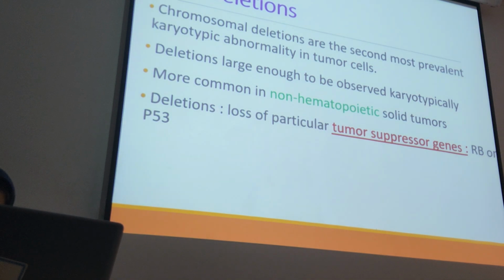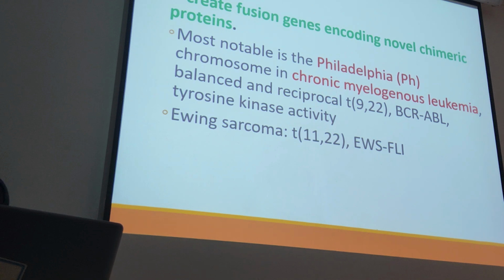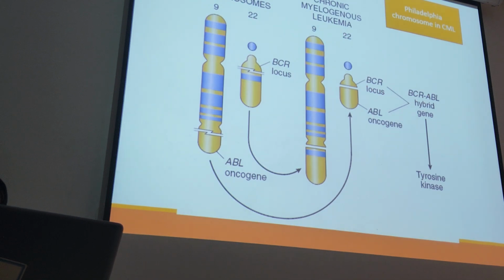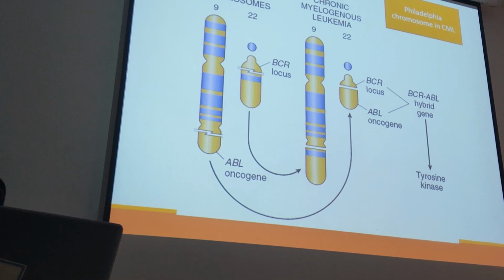Philadelphia and Ewing, both of them have high mitotic activity? Yes. When these two genes are fused, they cause the proliferation of the cells. Because the cell proliferation is high, you can see so many mitotic activity. Burkitt lymphoma also has 100% proliferation activity. Means, as I mentioned, the proliferation rate is too high. And maybe today the size is 5 cm, tomorrow is 20 cm because of the very high proliferation.